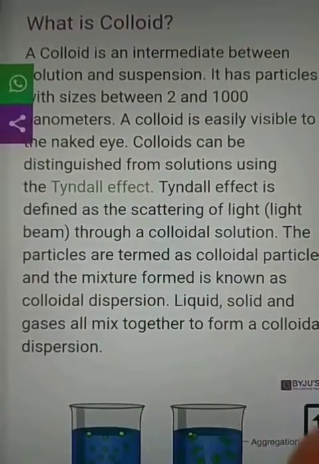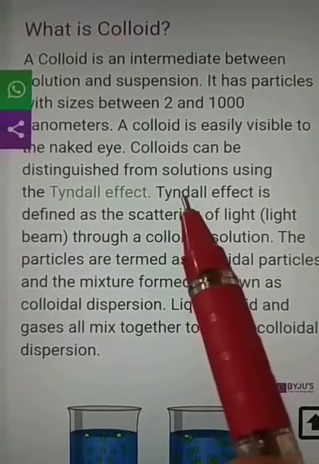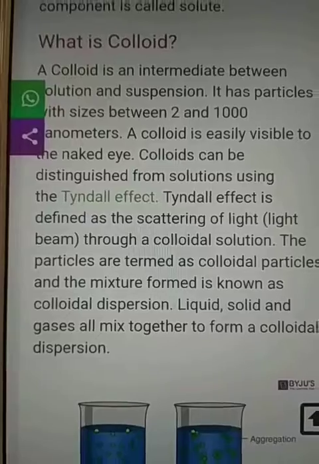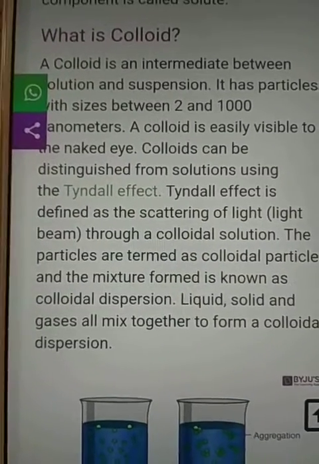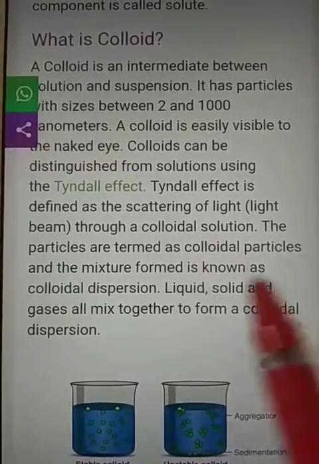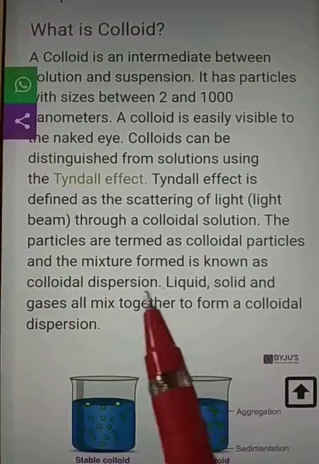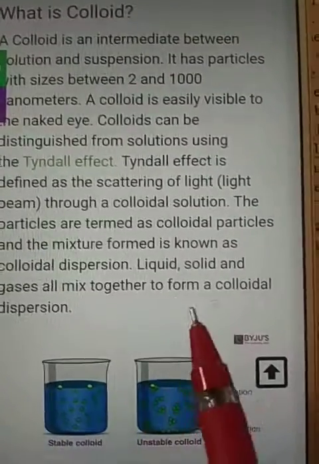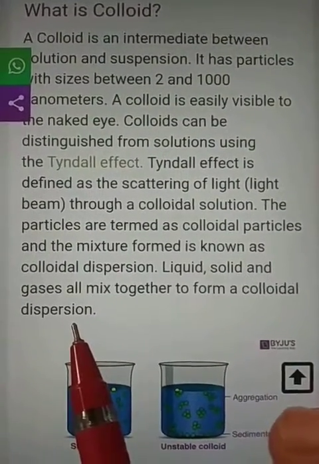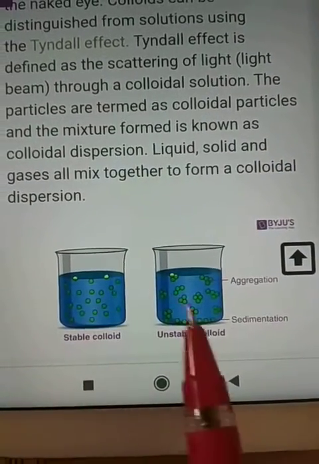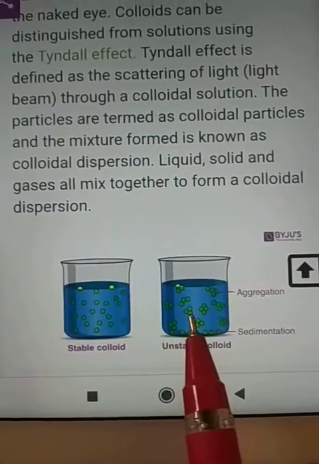The Tyndall effect is seen because, due to the large size of the solute particles, they scatter the beam of light. The particles are termed colloidal particles, and the mixture formed is known as a colloidal dispersion. Liquids, solids, and gases can all mix together to form a colloidal dispersion.